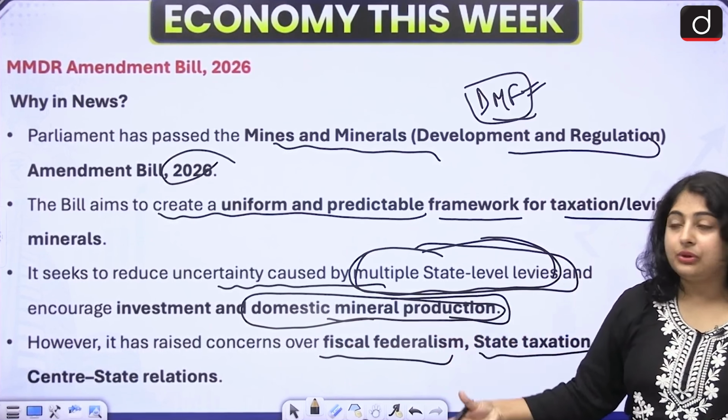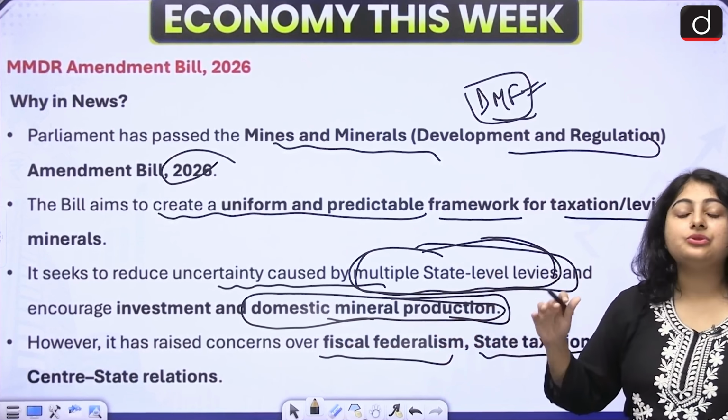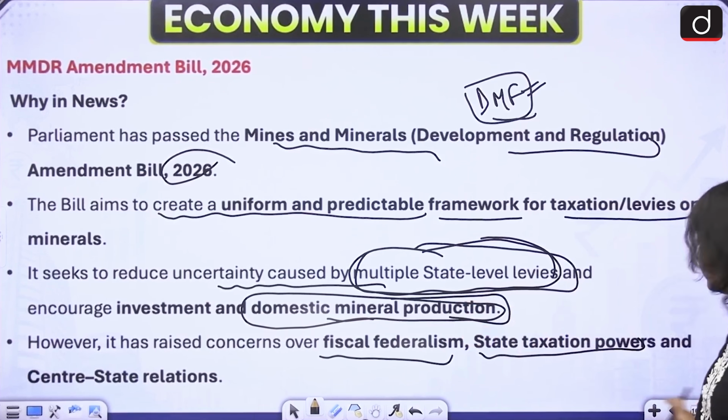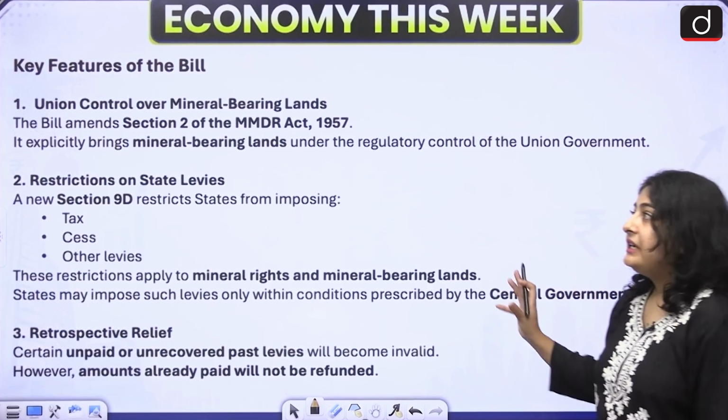However, it has raised concern over fiscal federalism, state taxation powers, and central-state relations. The critics have argued that this amendment has reduced the states' fiscal autonomy and has given the Center more power. Now, let us talk about the key features of this bill.